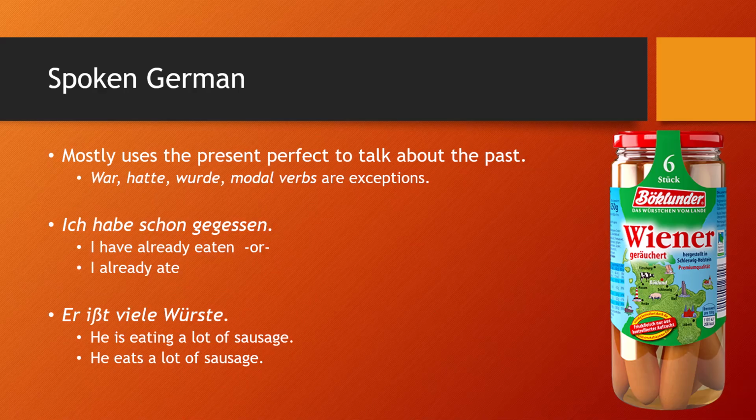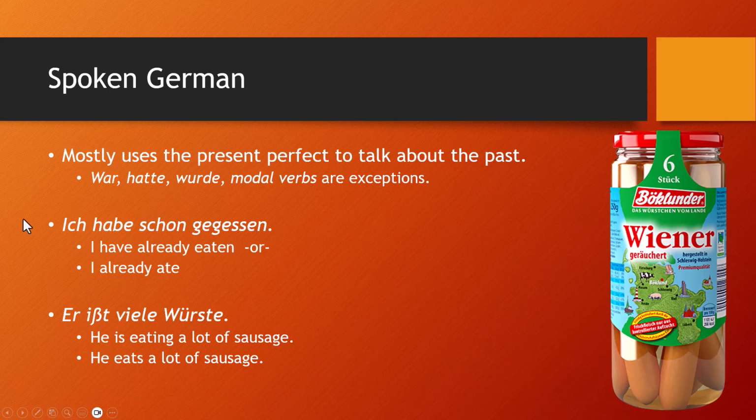Same in English, or sorry, excuse me, the simple present tense. Er isst viele Würste either means he's eating a lot of sausage right now, or he eats a lot of sausage in general. There is no present progressive in German. You can't say ist essend. That doesn't work. It's not a real form in German.